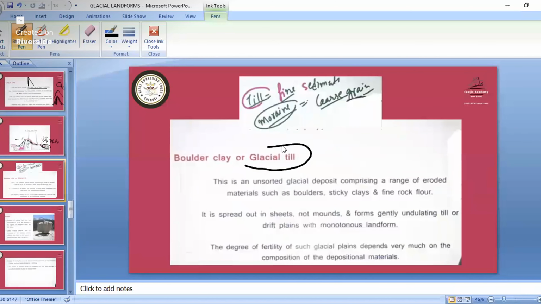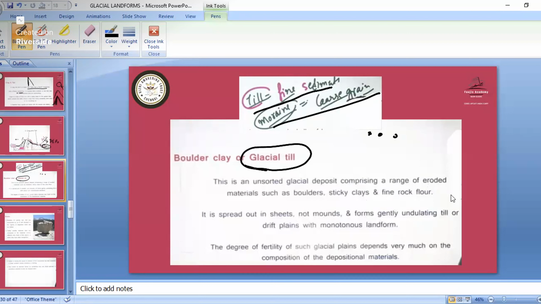Let's study about the glacial till. Till means fine sediments and moraine means coarse grain. All those eroded parts have become very fine, small particles, so they are known as till. And moraine means coarse grain. Here you can see the examples. Glacial deposits comprise a range of eroded materials such as boulders, sticky clay, and fine rock. It is spread out in sheets, not in mounds.